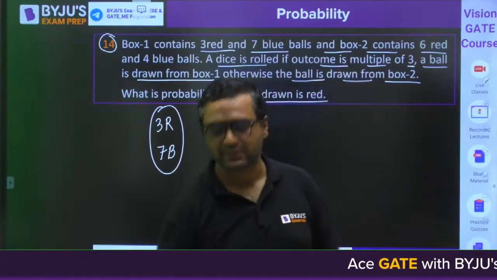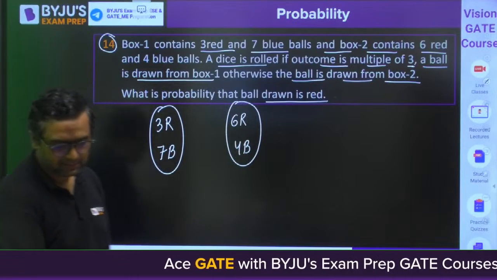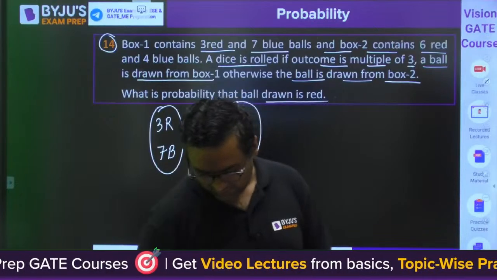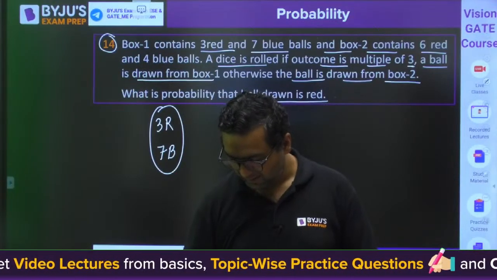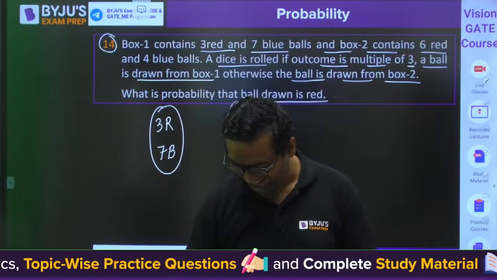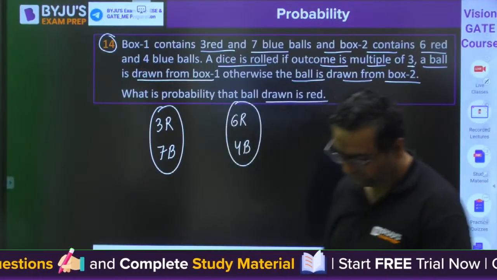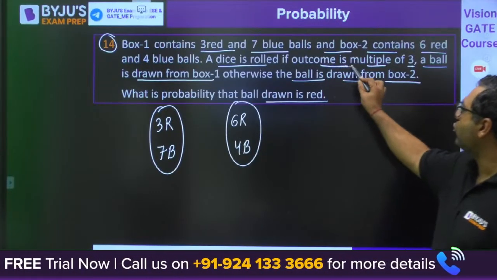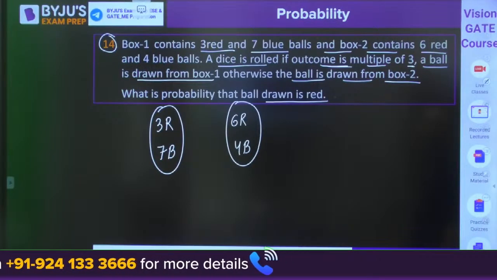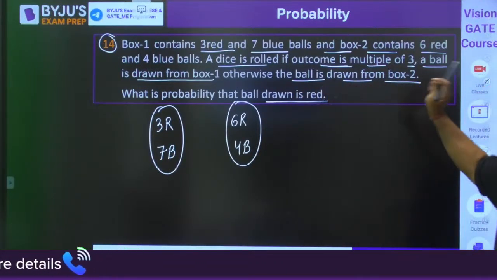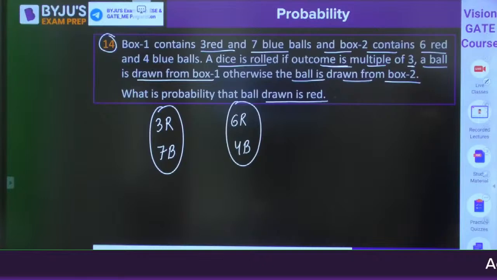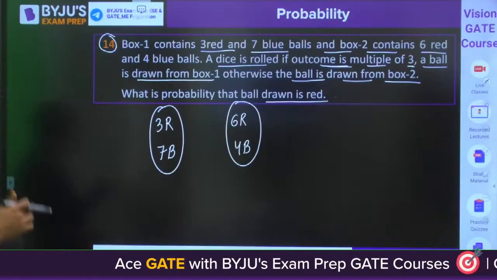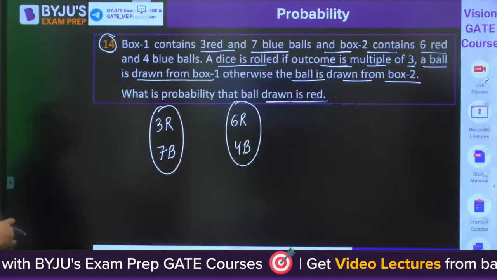Will you try this, guys? Please tell me. Let me share the session. I feel students are afraid of the topic. Tell me, guys. If the outcome is a multiple of 3, a ball is drawn from box 1, otherwise the ball is drawn from box 2. Tell me that, guys. What will be the probability?